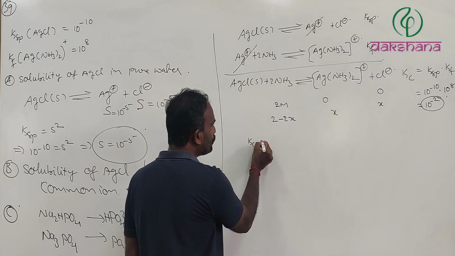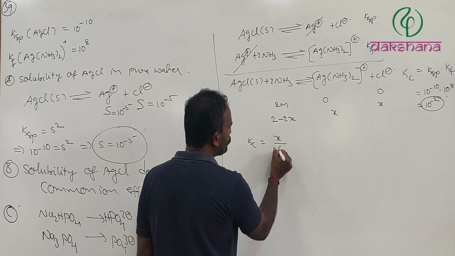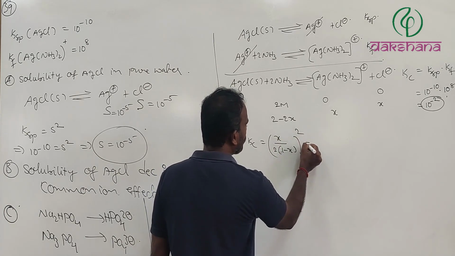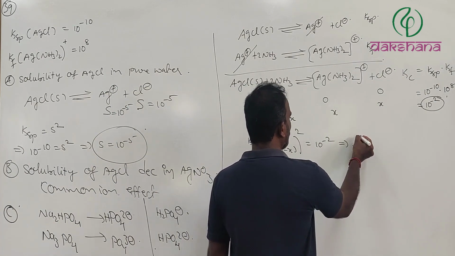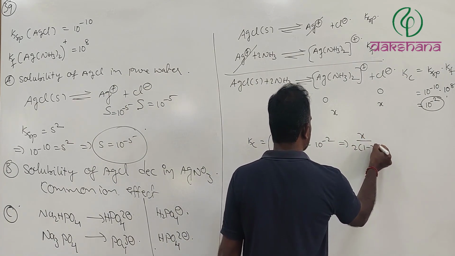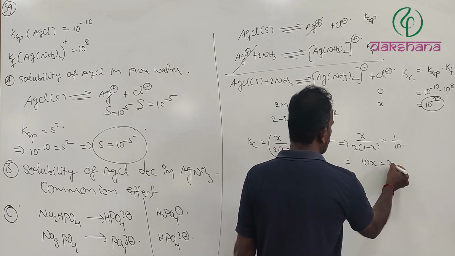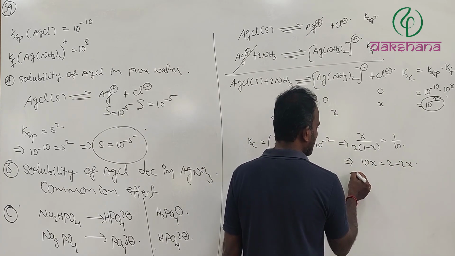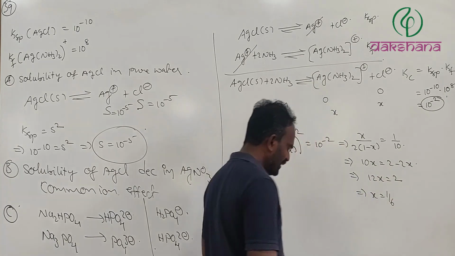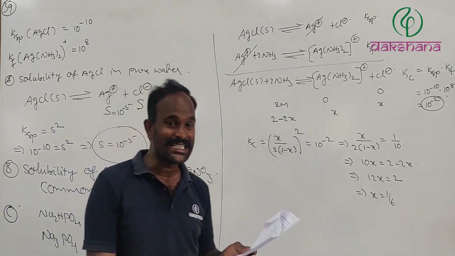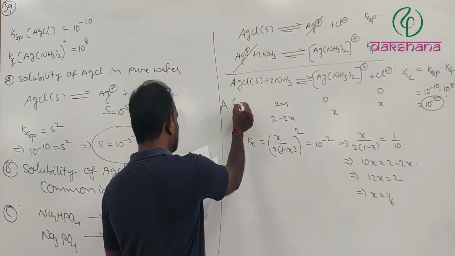Now, Kc equals x divided by (2 into (1 minus x)) whole square, equal to 10^-2, which implies x divided by 2 into (1 minus x) equals 1 divided by 10, which implies 10x equals 2 minus 2x, which implies 12x equals 2, which implies x equals 1 divided by 6, nothing but 0.166 molar, which is absolutely true. Therefore, the options are going to be A, C and D.